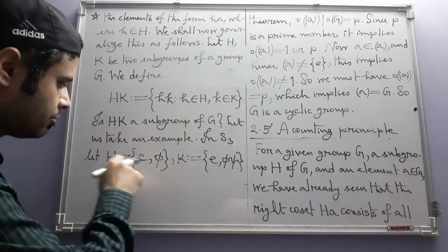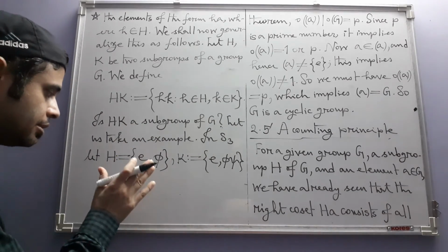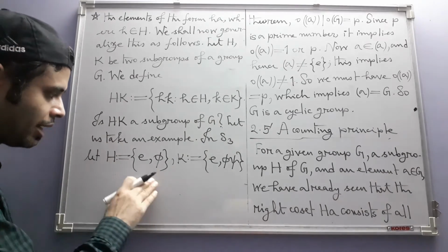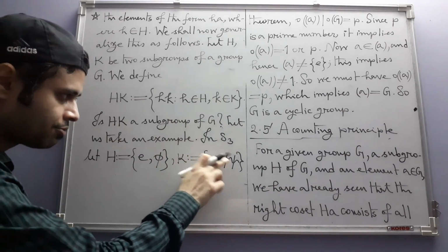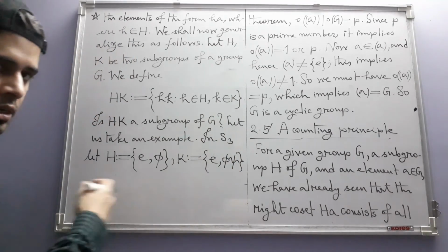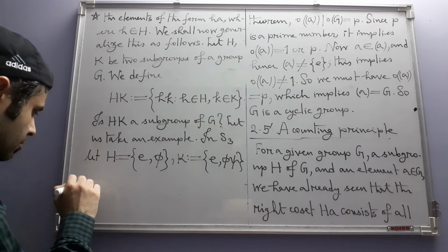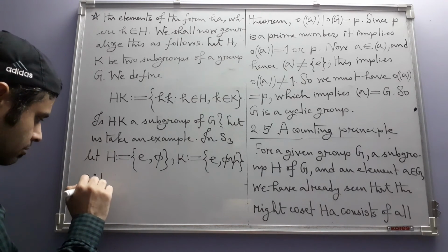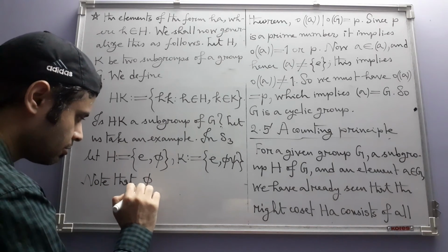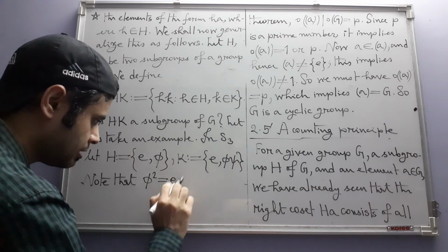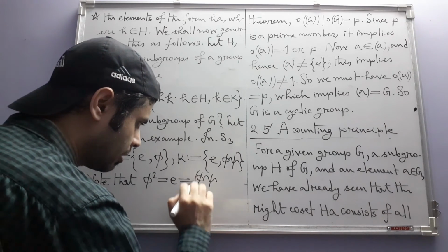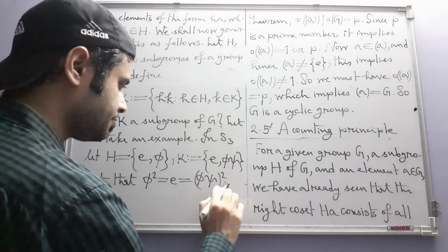So that thing is going to be inside the set itself. So in this specific case, the only products we have to check are phi square and phi psi whole square. If they belong to their respective sets, then the sets are subgroups. Note that phi square is the identity and phi psi square is also the identity.